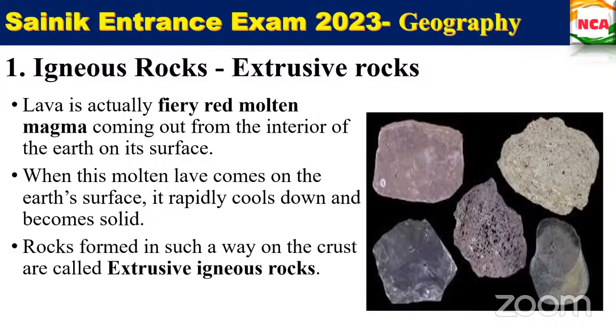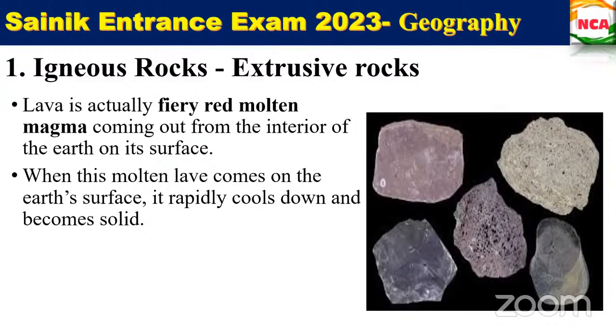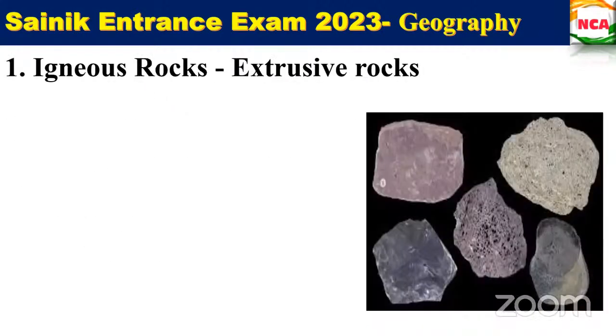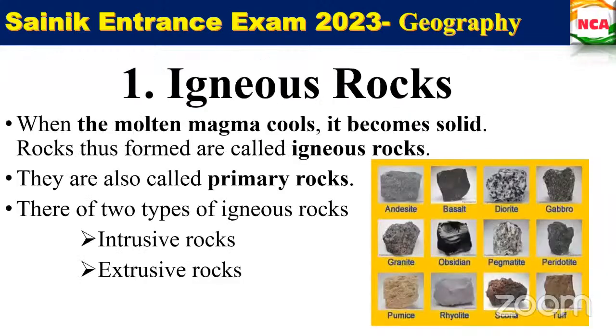Can you show the previous one? You want to note that down. I'll show you, don't worry. I'll give the notes for this. Just make notes. Igneous rocks are also called primary rocks. In that we have two types: intrusive and extrusive. Don't write the whole thing.